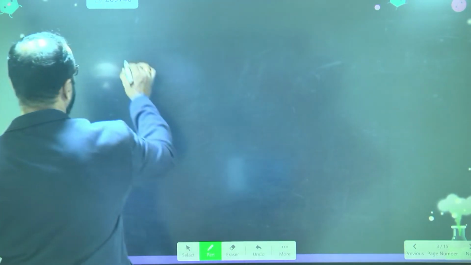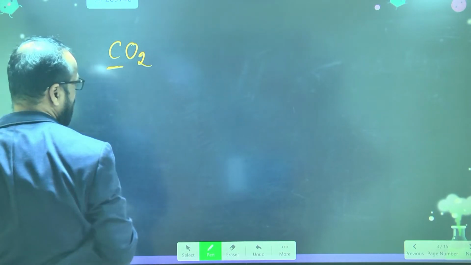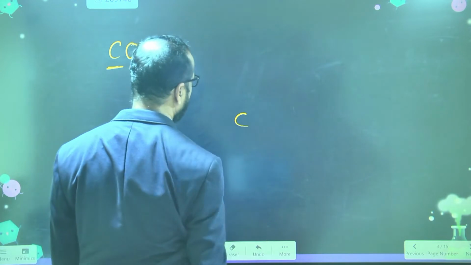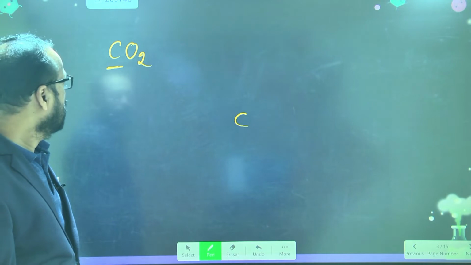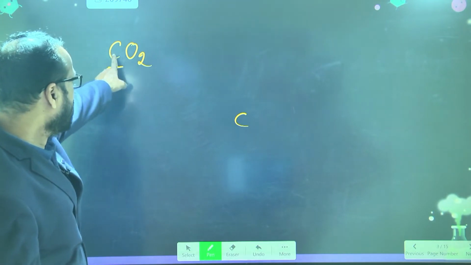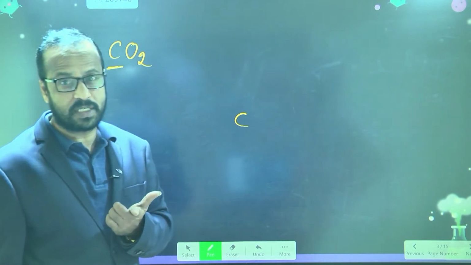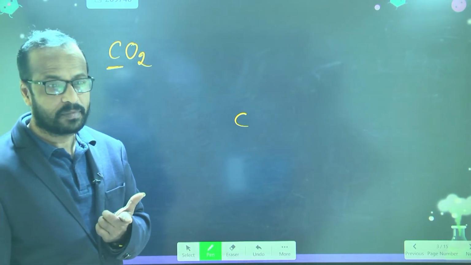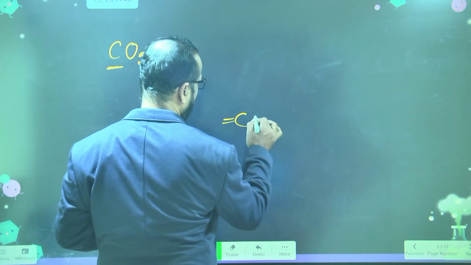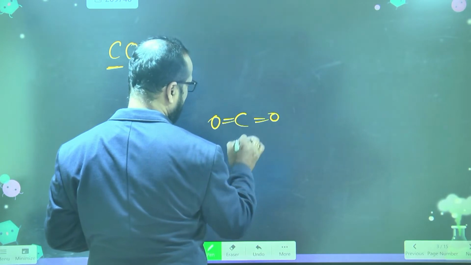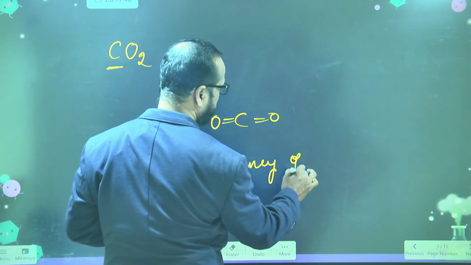CO2. Now I want the valency of carbon. So carbon is combining with how many oxygens here? In CO2, one carbon is there, 2 oxygens are there. So carbon is combining with the 2 oxygens.